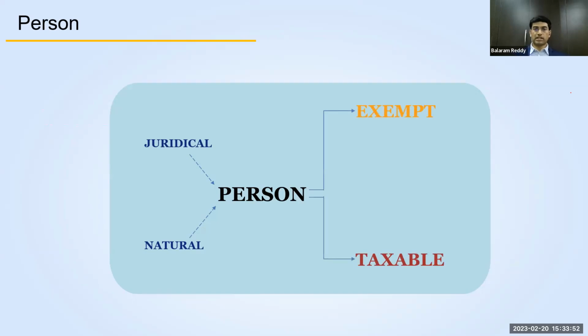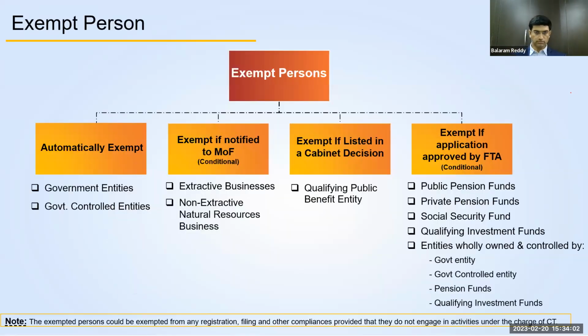And those persons can be classified for corporate tax purposes into exempt persons and taxable persons. Okay, so this is the broad category of the persons that we can see. Now let's look at the exempt persons. These are the category of companies or businesses which will get the benefit of being exempted, which means they don't need to comply with the corporate tax laws like registration, filing, and other things.